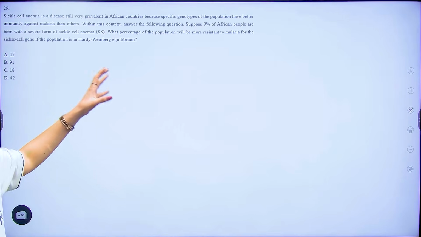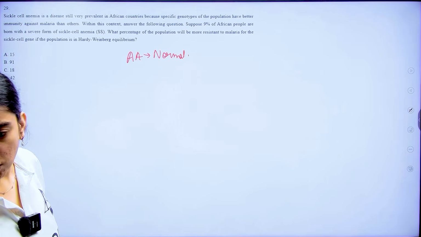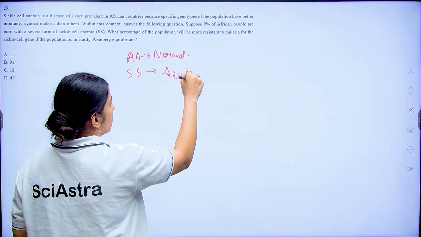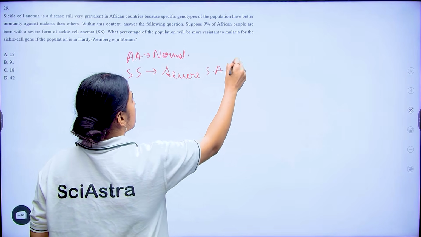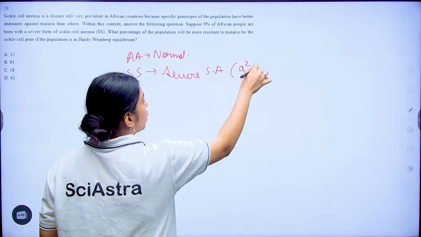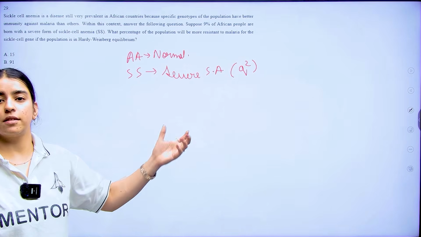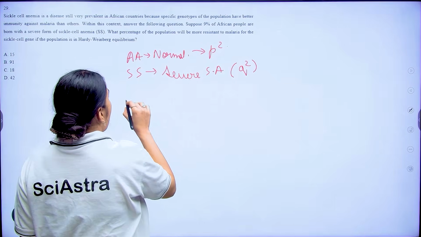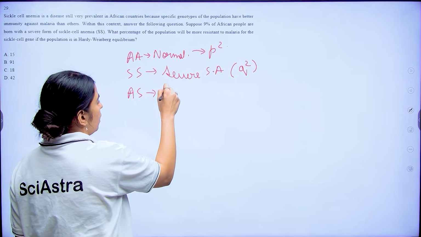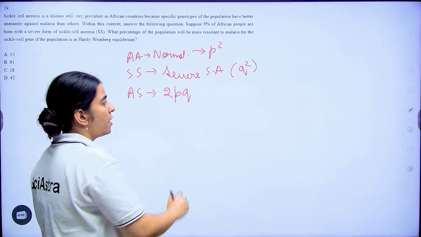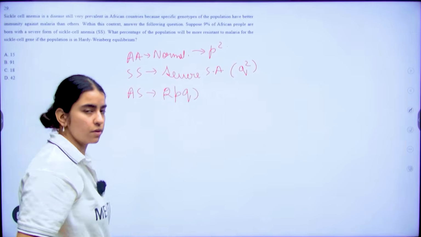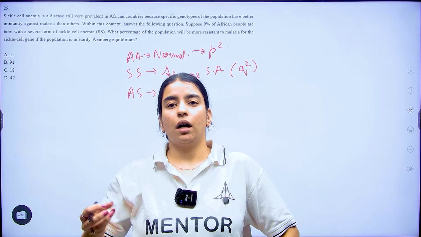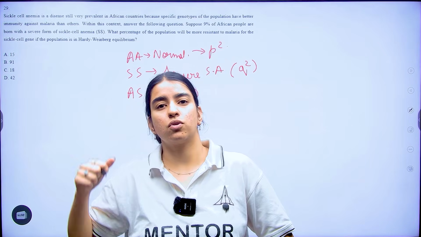Now, this 9% is what? Now, you know, AA is going to be normal. Your SS, that is your severe sickle cell, right? That is going to be your recessive. Q square, that is going to be your recessive trait. Your AA is going to be your P square, right? And your AS, that is your heterozygous, which is going to be actually the one that is going to be resistant to malaria.